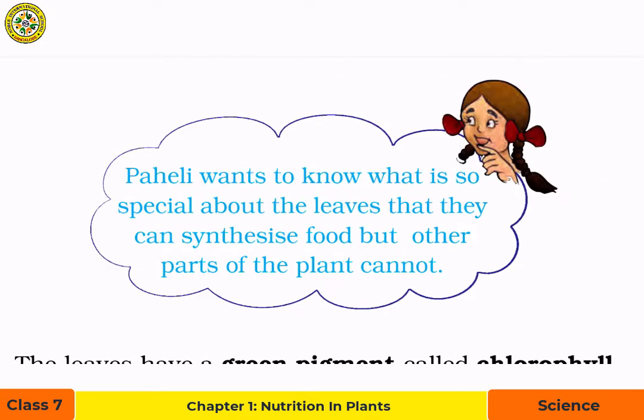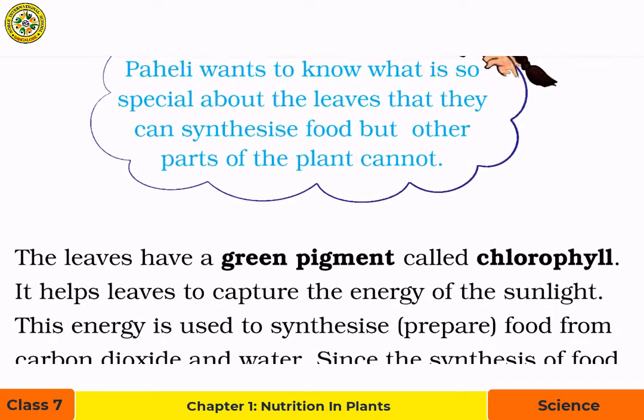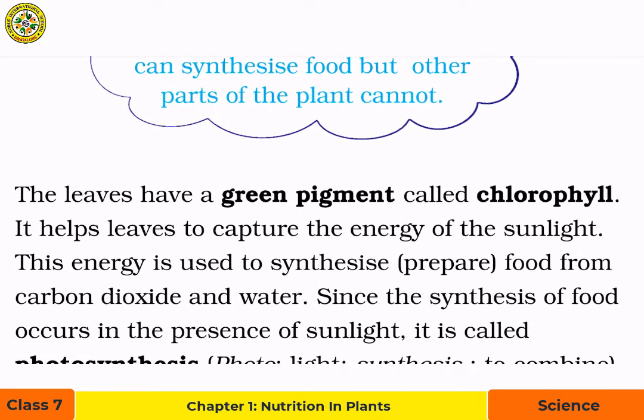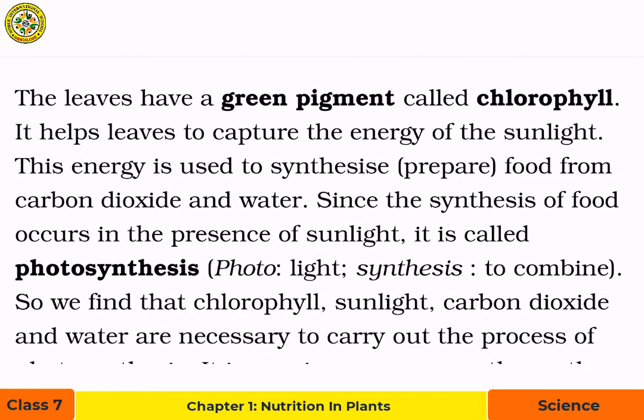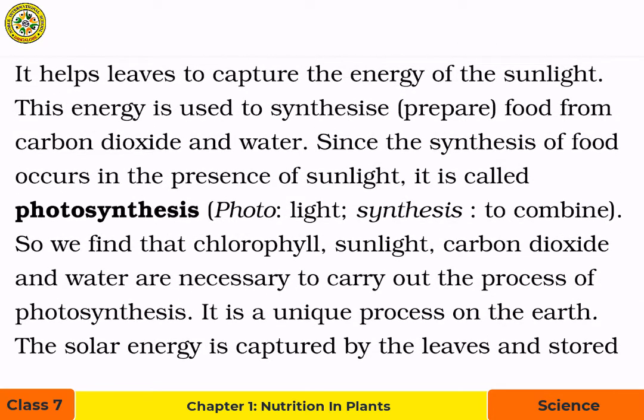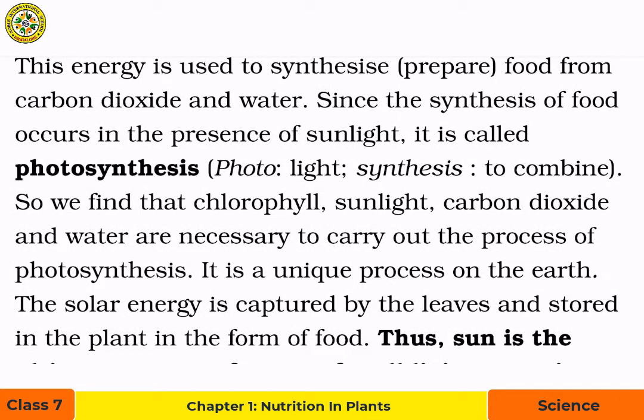Paheli wants to know what is so special about the leaves that they can synthesize food but other parts of the plant cannot. The leaves have a green pigment called chlorophyll. It helps leaves to capture the energy of the sunlight. This energy is used to synthesize or prepare food from carbon dioxide and water. Since the synthesis of food occurs in the presence of sunlight, it is called photosynthesis. Photo means light, synthesis is to combine. So we find that chlorophyll, sunlight, carbon dioxide, and water are necessary to carry out the process of photosynthesis.